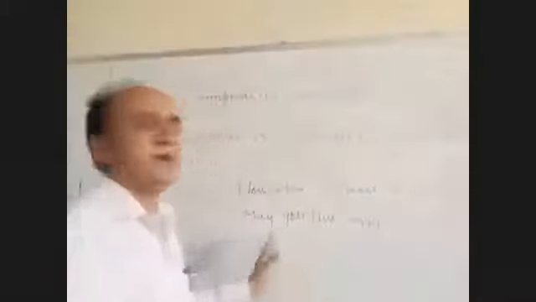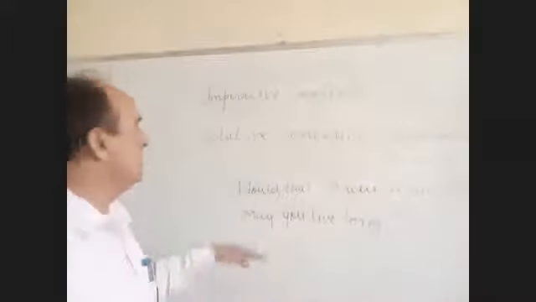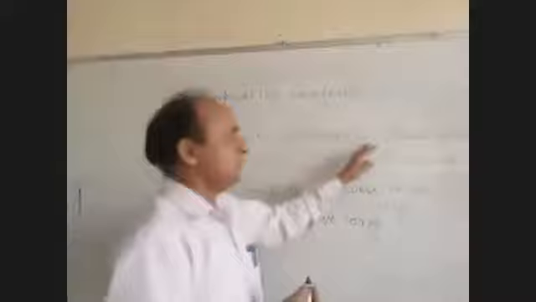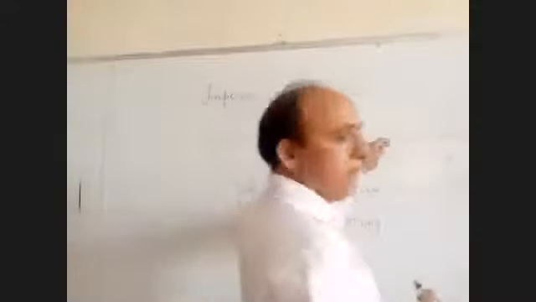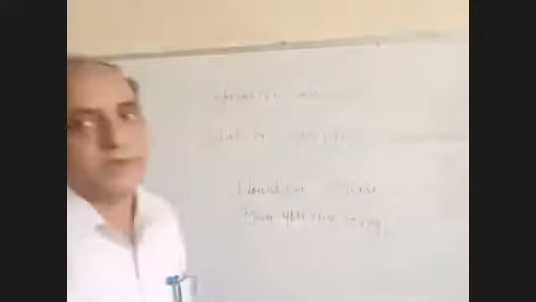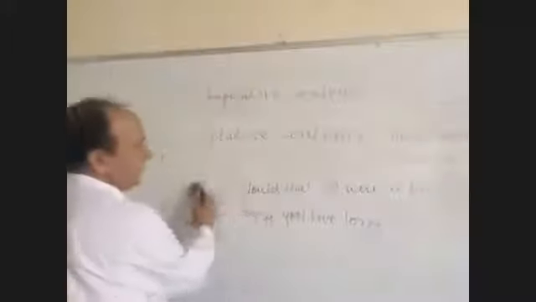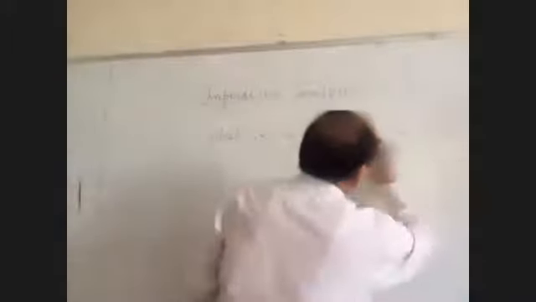May you succeed in life. There can be many sentences like this. So these are optative sentences. They are used to express unreal condition or to bless someone. And we will try to finish the last sentence type very fast, because of our five types of sentences, I think we will be able to cover.